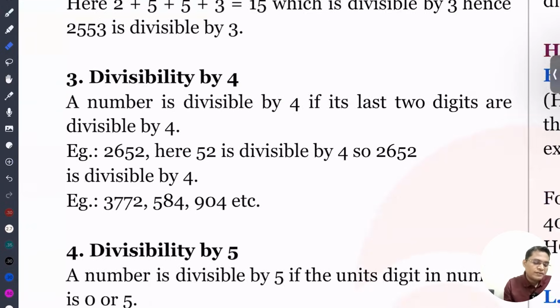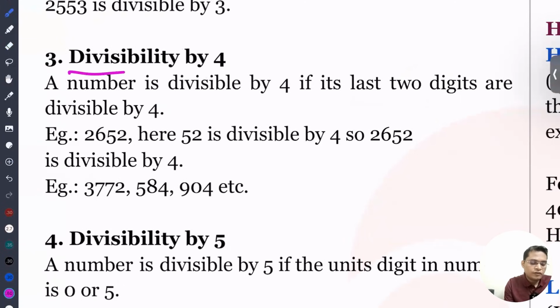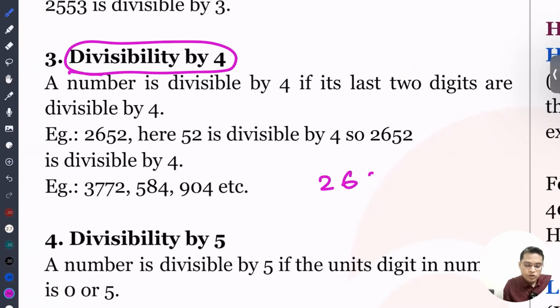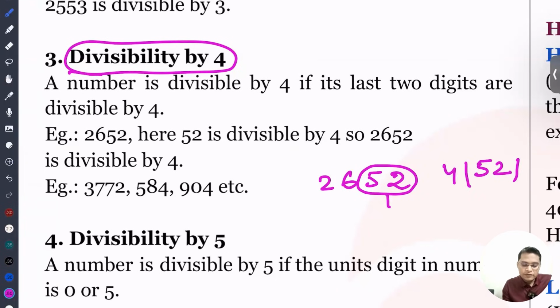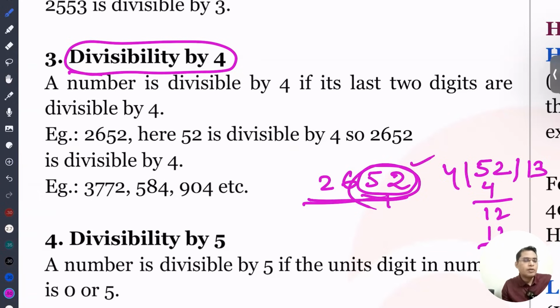Next is divisibility by 4. What is the rule for a number to be divisible by 4? Take the last two digits. Let's say there is a number 2652. Whether this number is divisible by 4 or not, take the last two digits, 52, and divide by 4. 4 times 13 is 52, so it is divisible. If the last two digits are divisible by 4, the entire number is divisible by 4. So we take the tens and unit digit and divide by 4.